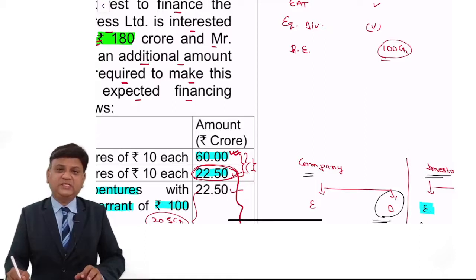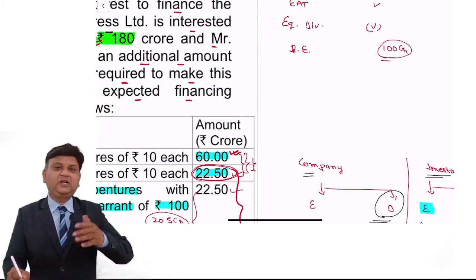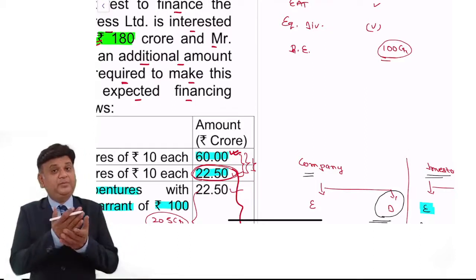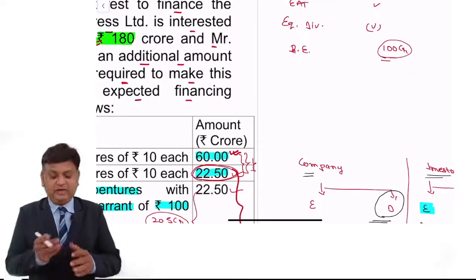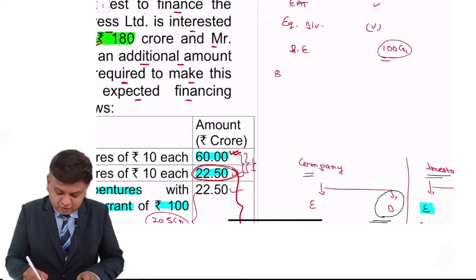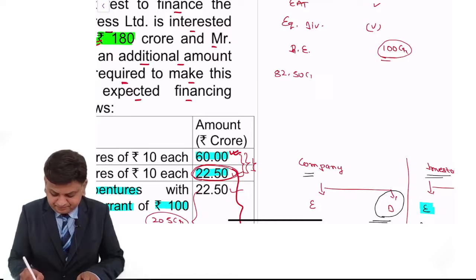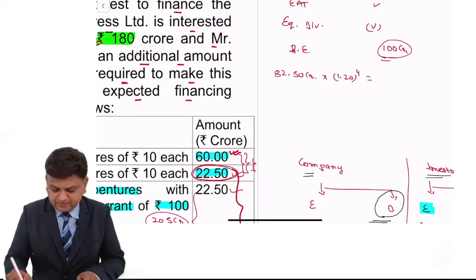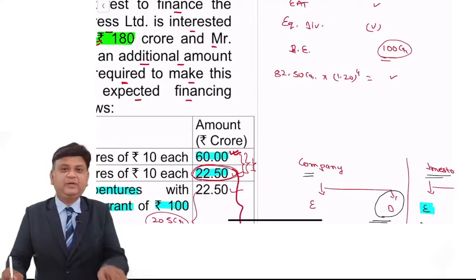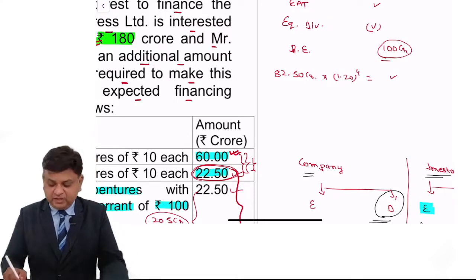The question says that Mr. Smith has given an assurance that you will get 20% growth in the equity value. So 82.5 crore into 1.20 raised to 4. As per the commitment of Mr. Smith, the value should be equal to this amount.